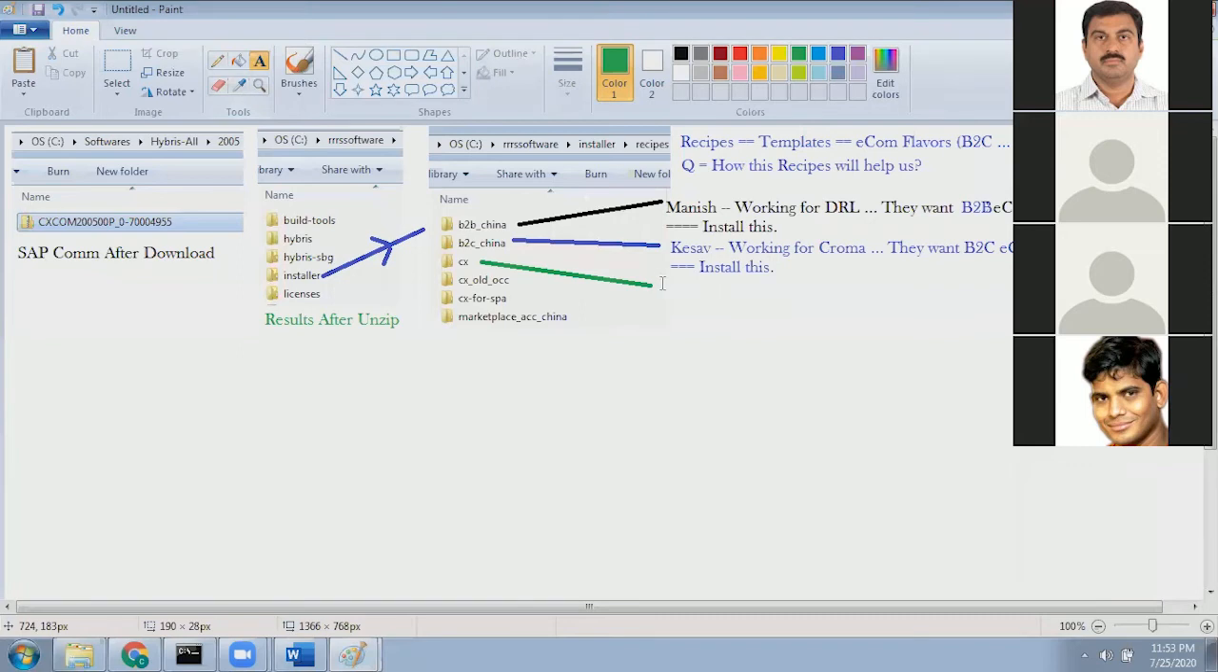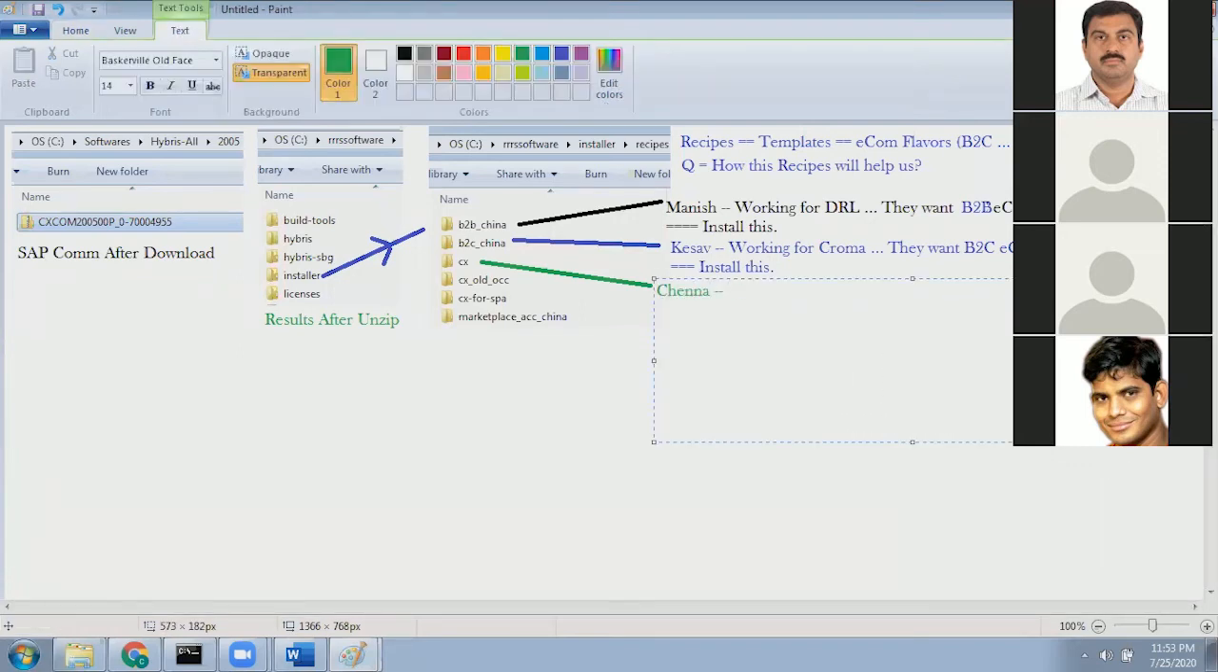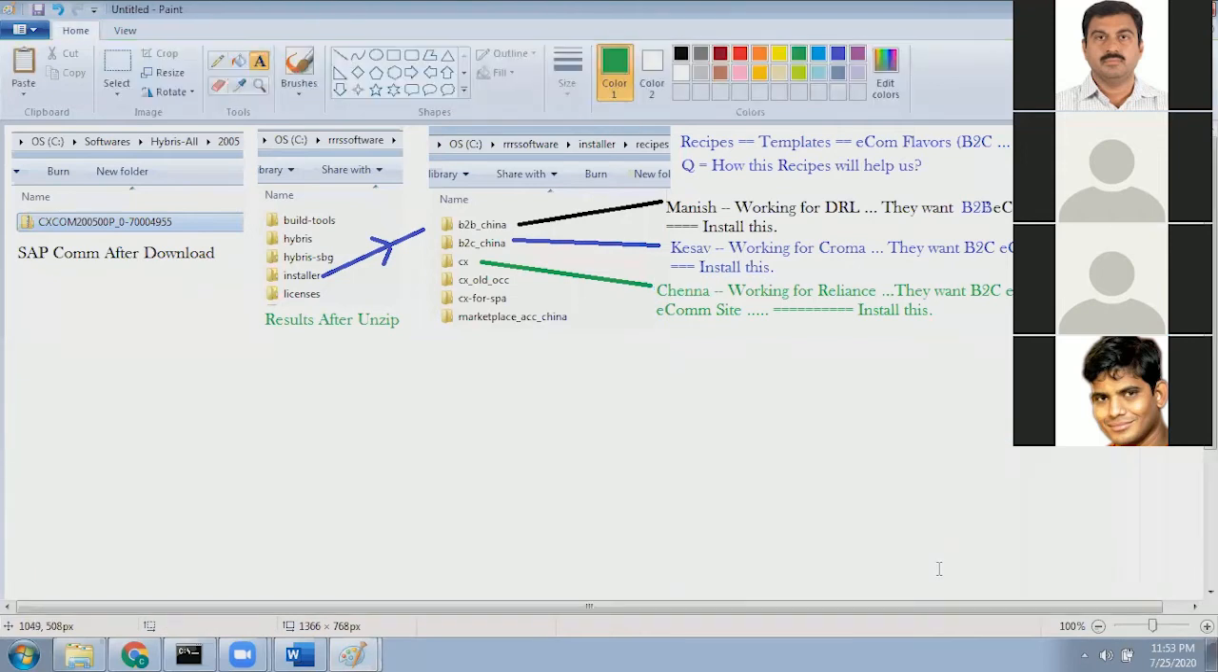Now let's say Chenna is working for Reliance company. They want a B2C e-commerce site and a B2B e-commerce site. That means they want both. If they want both, what Chenna can do is install this. How to install, we will see later, but for now, he can install this.